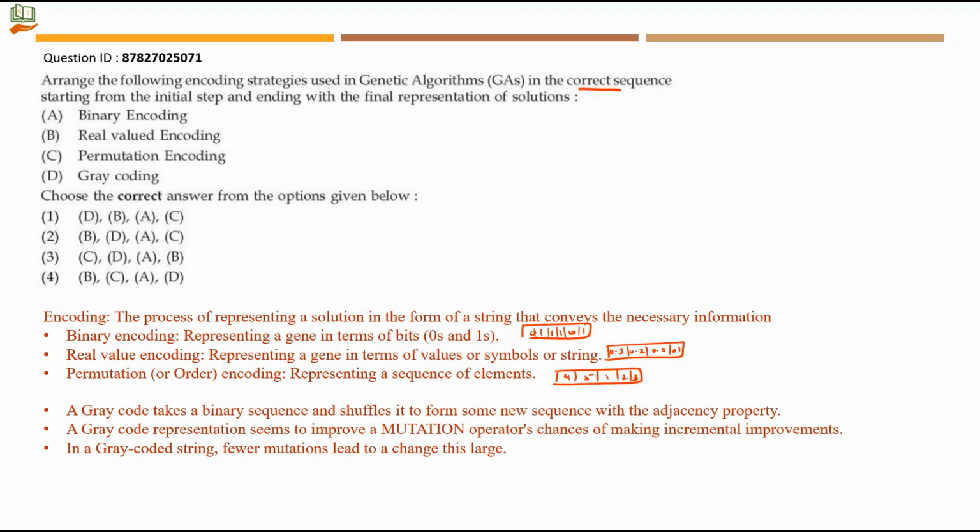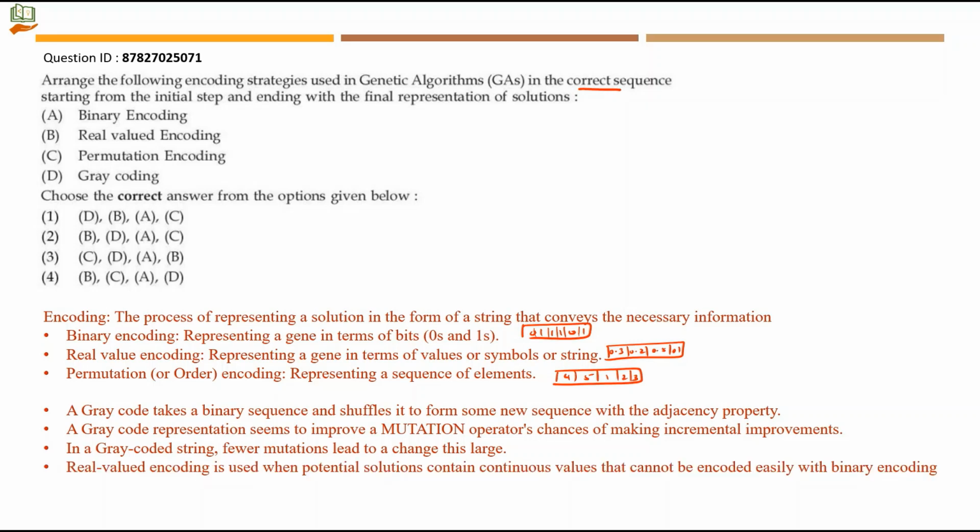A gray code takes a binary sequence and shuffles it to form some new sequence with the adjacency property. A gray code representation seems to improve a mutation operator's chances of making incremental improvements. Usually a gray code is formed by just shifting only one bit. In a gray coded string, fewer mutations lead to a change this large. Even a single bit modification will make a big change. That is what they are trying to say.